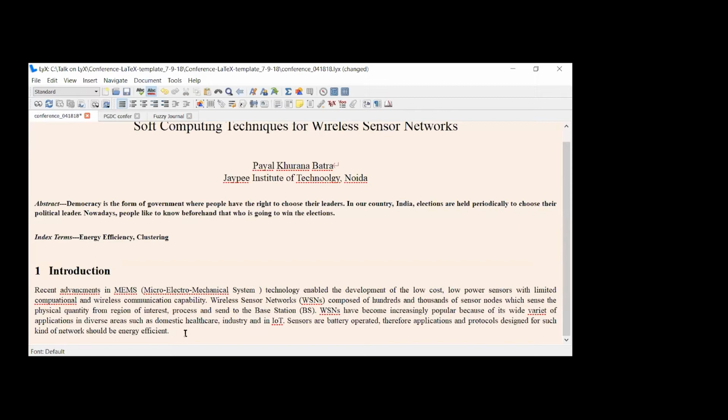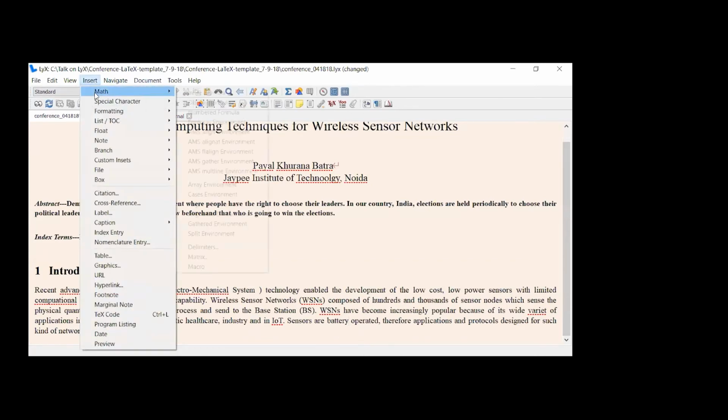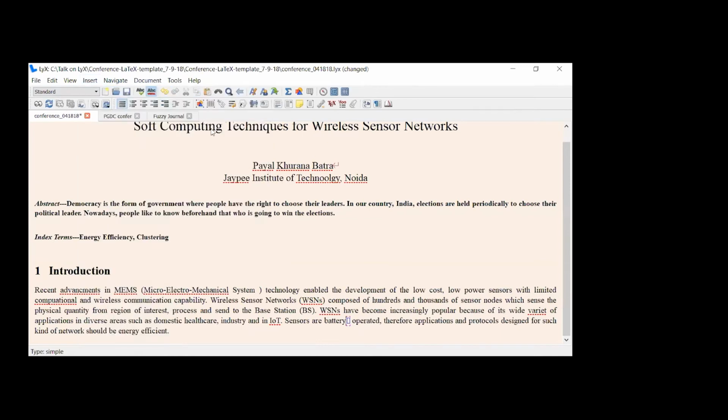Now, the major issues with dealing with MS Word are dealing with the images, the tables, and the equations. So now suppose you want to write some inline equation. What is the meaning of an inline equation? It means that within the text you want to write some equation. For writing an inline equation, you go to insert, go to math, and here is the inline formula. So I am writing here inline formula.